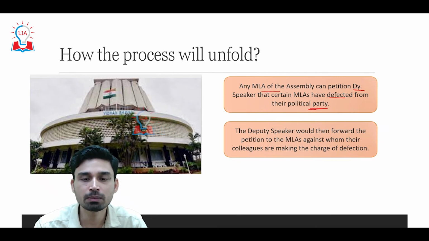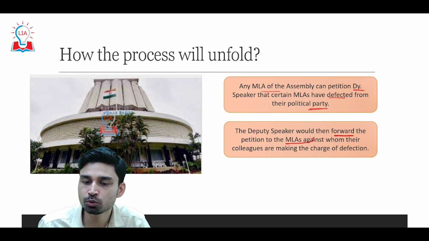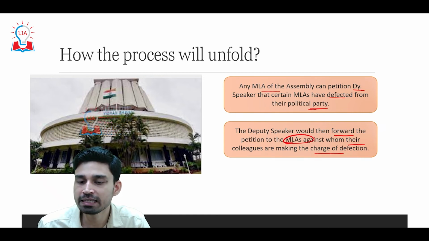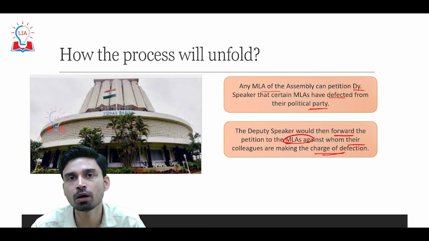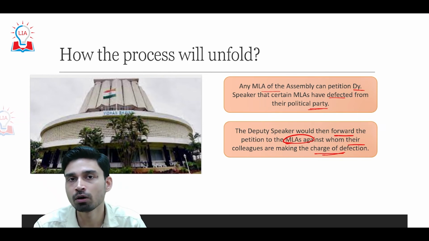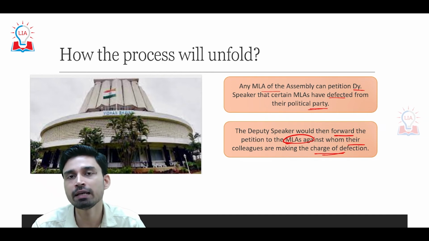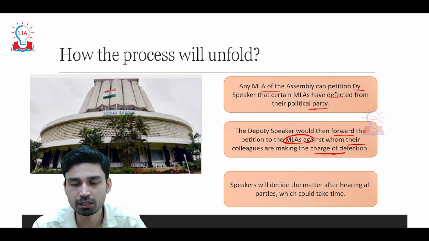Then once the petition has been filed by the MLAs, the deputy speaker would forward the petition to the MLAs against whom their colleagues are making the charge of defection. So in this particular case, the 30 MLAs who are supporting the rebel leader Eknath Shinde, it is to them that the deputy speaker will forward the petition, and then these MLAs will have a 7-day time window in which they will have to reply to this petition.